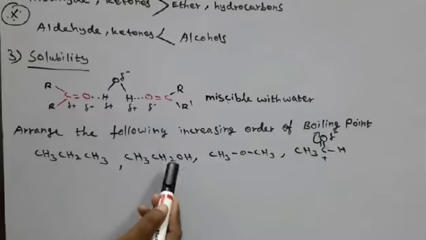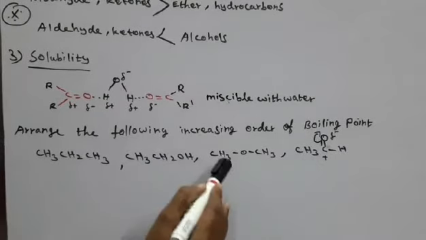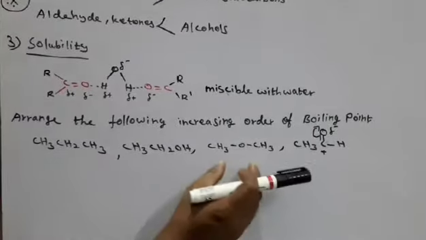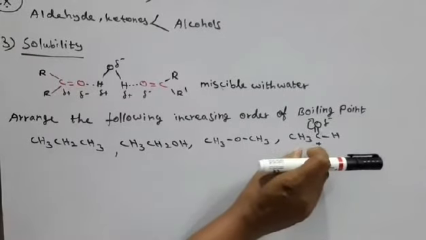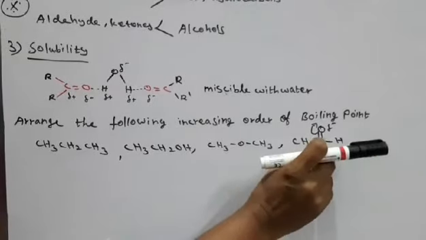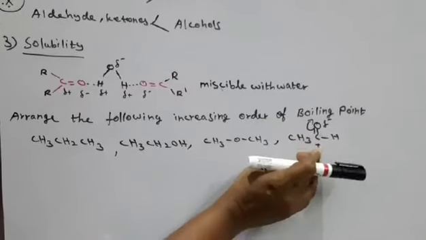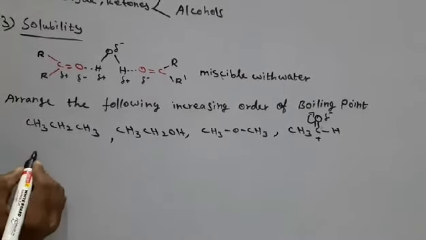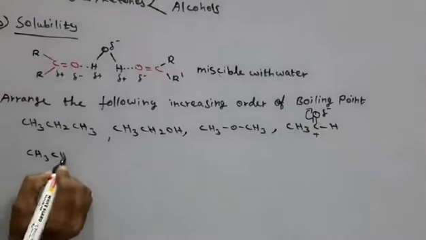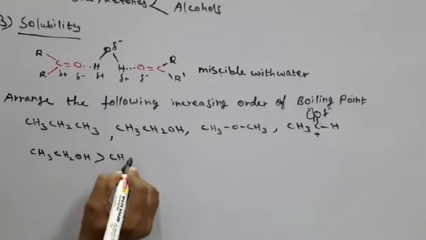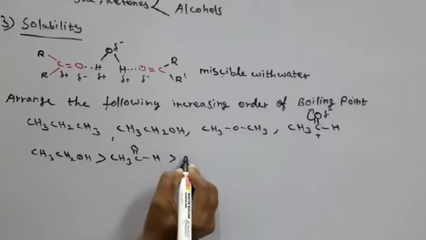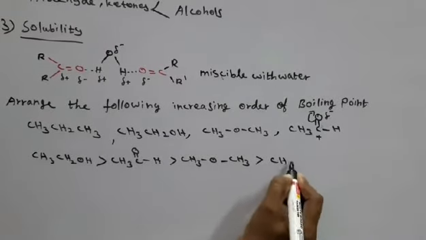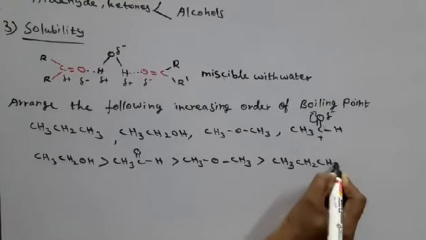So after alcohol, aldehyde has the higher boiling point, then ether, and after that hydrocarbon, because hydrocarbon has only weak forces of attraction, and compared to aldehydes and ketones, the intermolecular attraction due to polarity is greater. So the order of decreasing boiling point is CH3CH2OH alcohol, then aldehyde, then ether, and then hydrocarbon. This is a very important question.